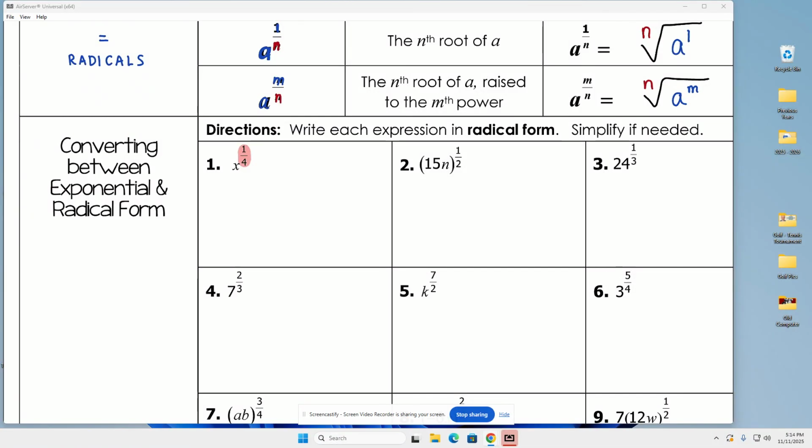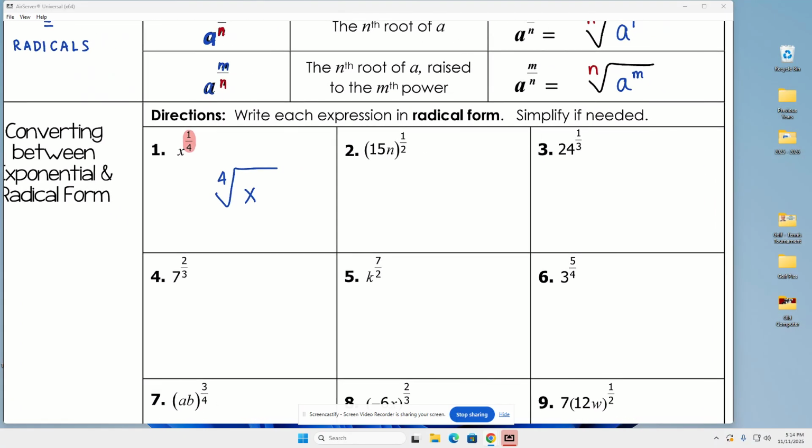So what's the root? It's the 4th root of, what's the radicand? The base of your fractional exponent, x. And is it raised to a power? Well, that numerator is 1, so technically it's the 4th root of x to the 1st. As we've talked about in the past, do I have to put that 1? No. Can I put that 1? Yes. If it gives you comfort, you can. But that's it. x to the 1/4 can be written as the 4th root of x. Okay?